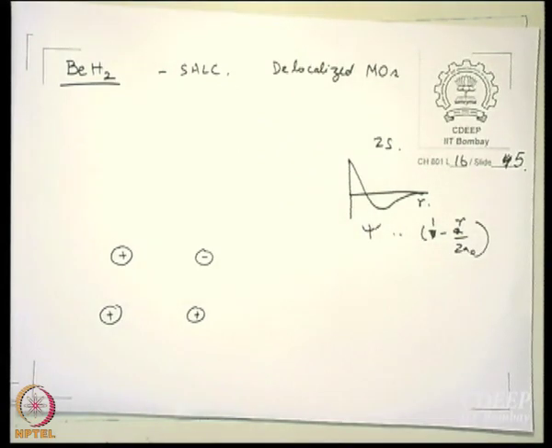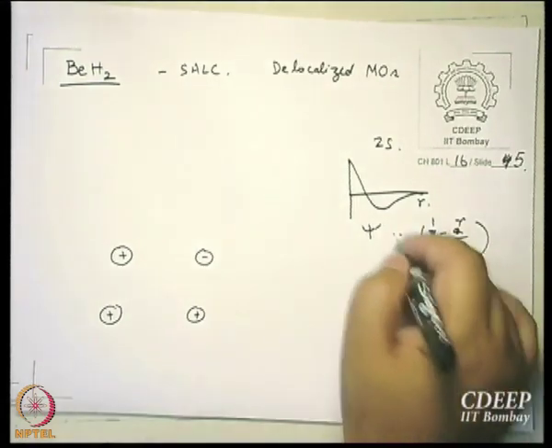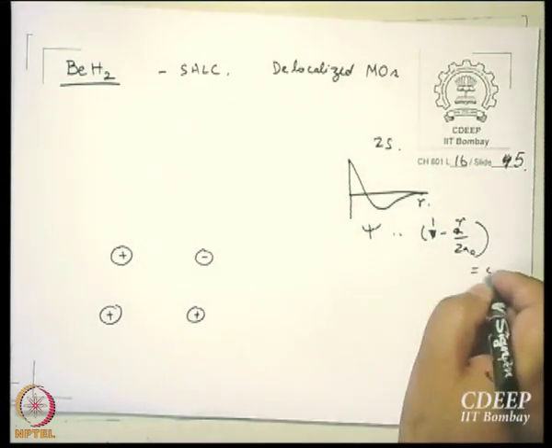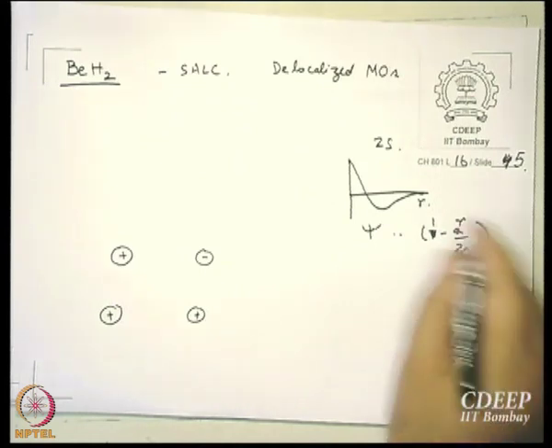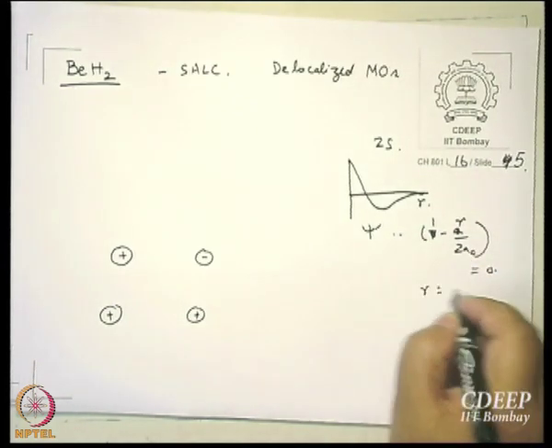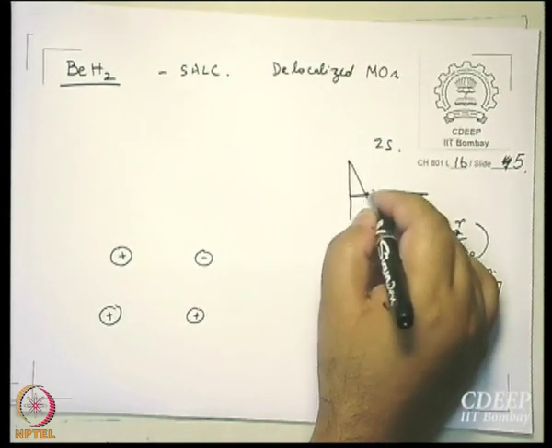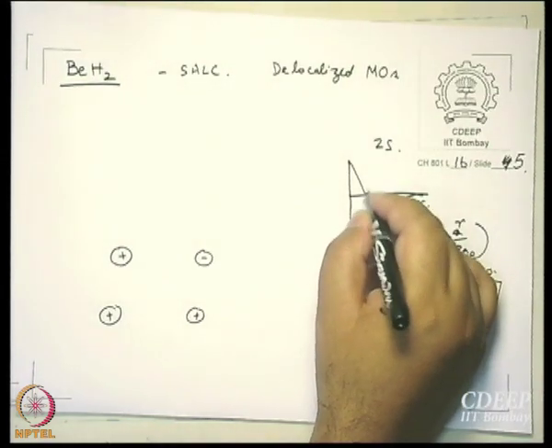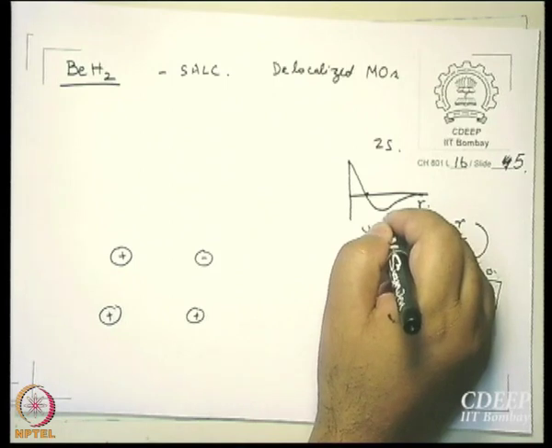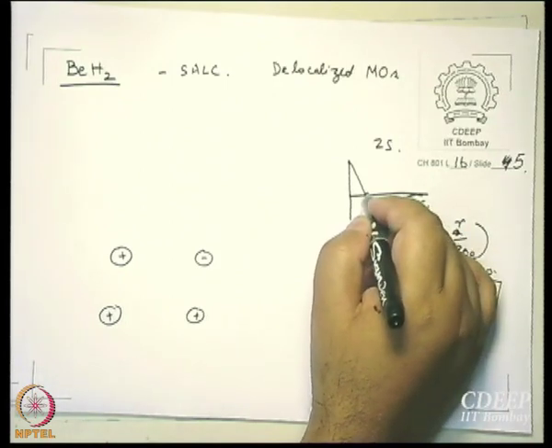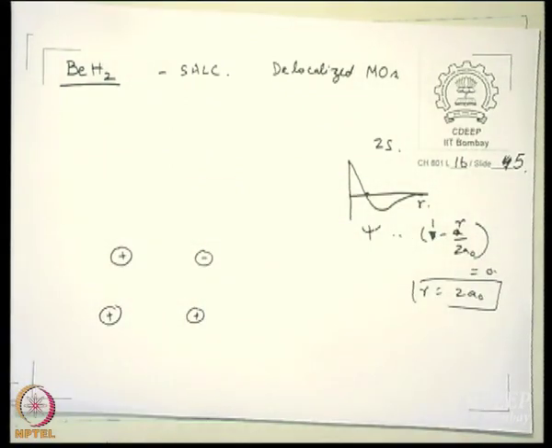1 minus r by 2a0, right? Multiplied by whatever it is. Now, when you equate this to 0, when will the wave function be equal to 0? When r equals 2a0. So, this is where it becomes 0, and that is where it changes sign. This is called a node. A node is a point where the wave function changes sign. So, this plus or minus is just the sign of the wave function, nothing else.